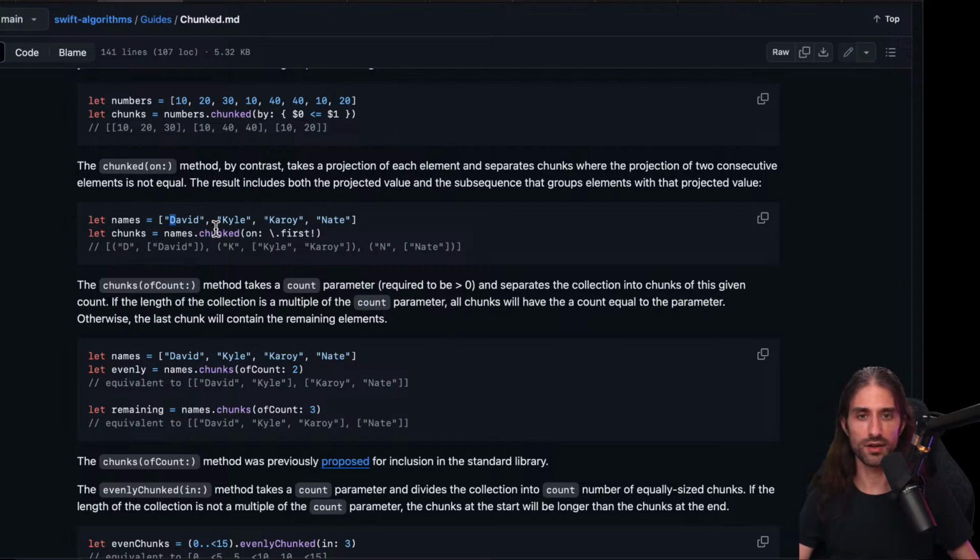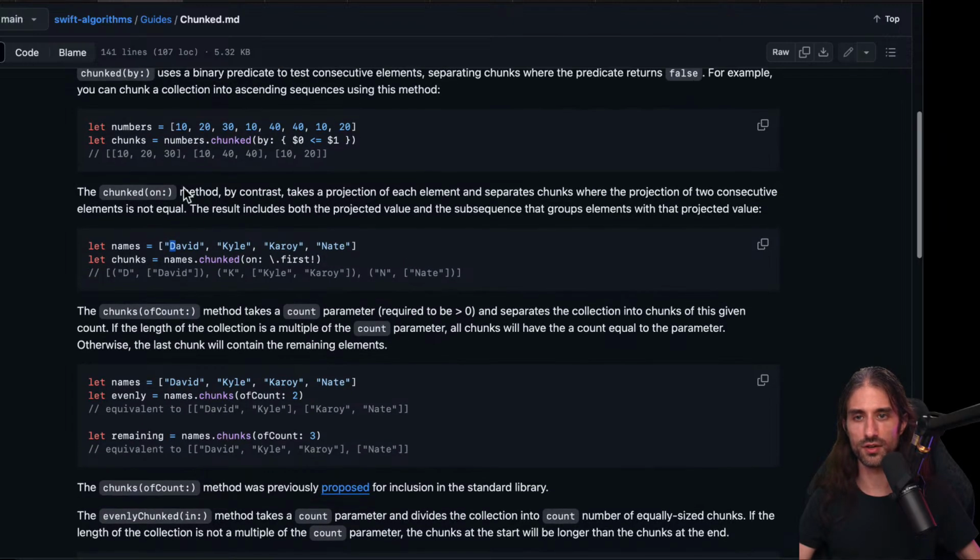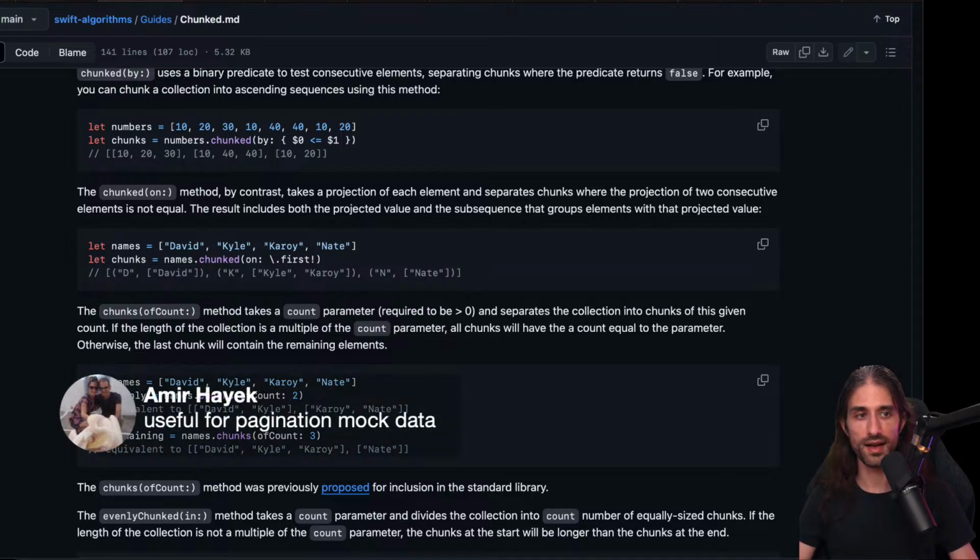It takes a sequence and a closure to project that sequence onto a value that's hashable. It's basically the same logic, except that instead of having a dictionary, you have an array of tuples, where this looks like the key of a dictionary and this looks like the value of the dictionary. And yeah, as you're saying, Amir, useful for pagination.